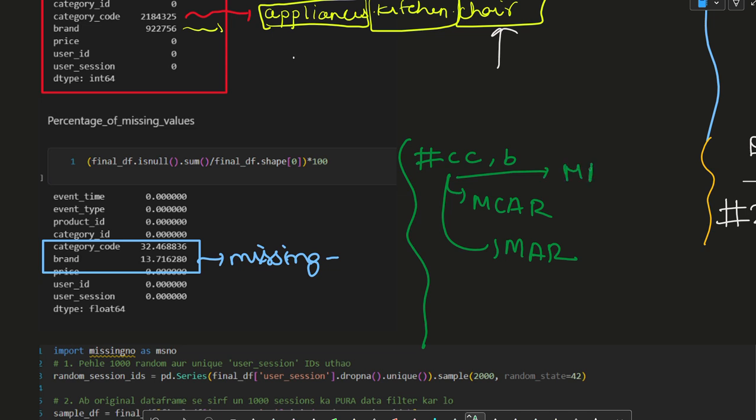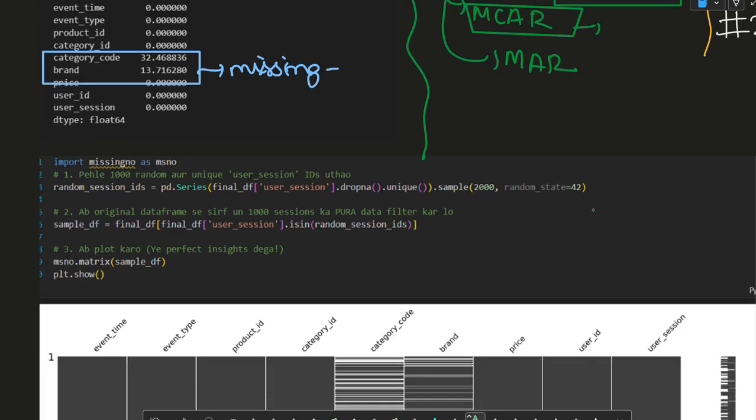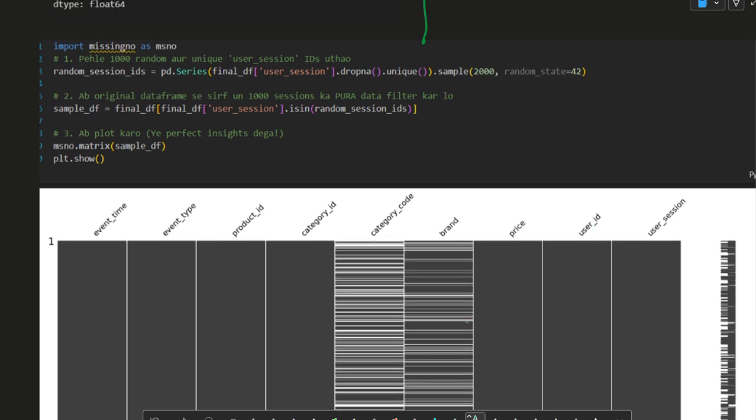There are three types of missing values which are usually classified. There are different tests done to evaluate whether data is missing completely at random or missing not at random. First of all, we see whether there is a relationship between the densities of the two things or not. So what we did is we implemented